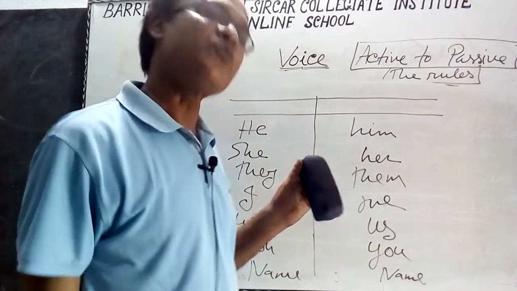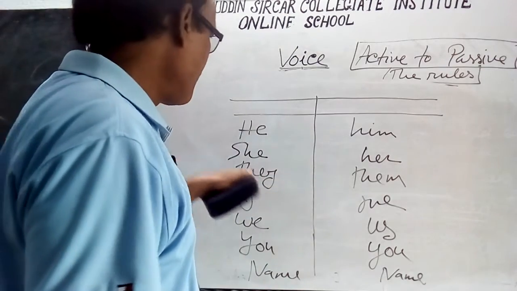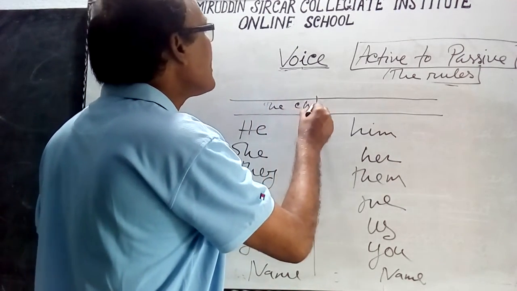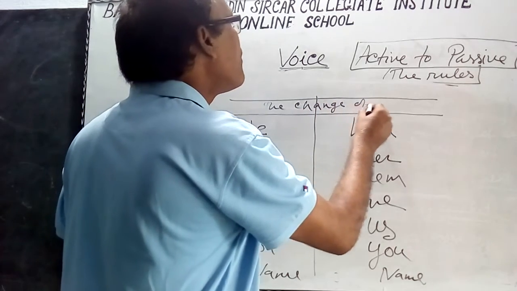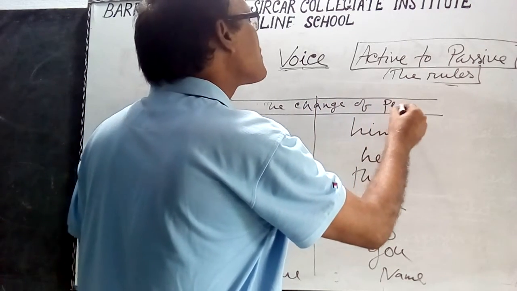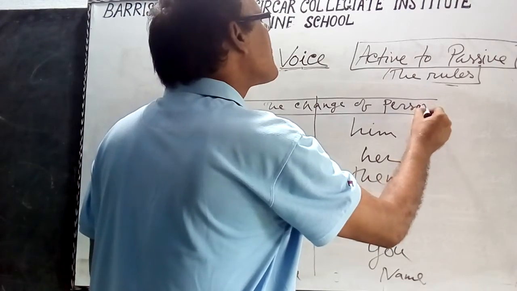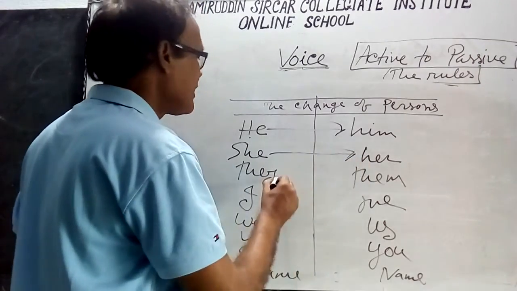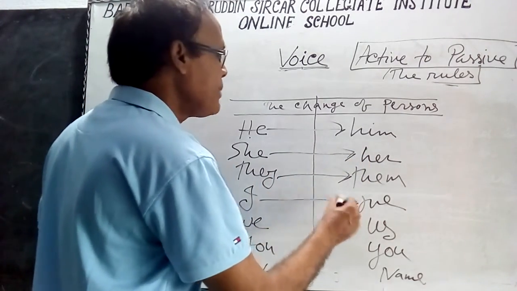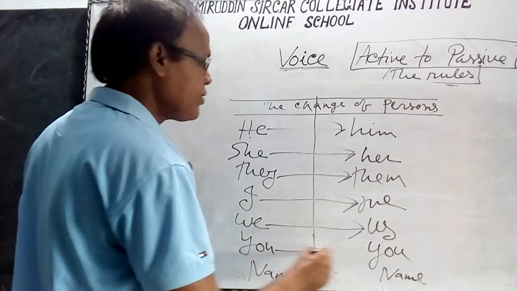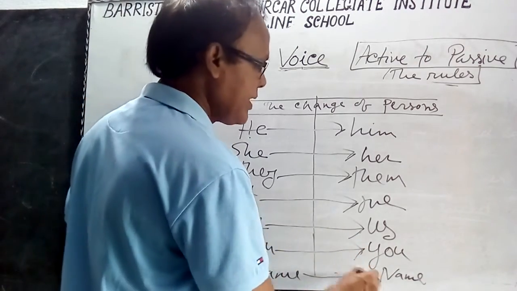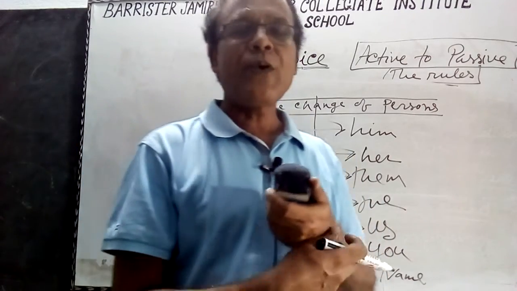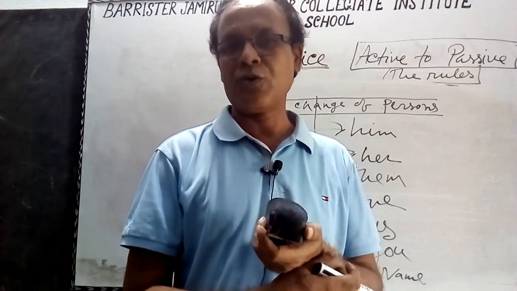Just like Shumi stays Shumi. But the pronouns change. He will be him. She will be her. They will be them. I will be me. We will be us. You will be you. Name will be name. This is the general rule of active to passive.